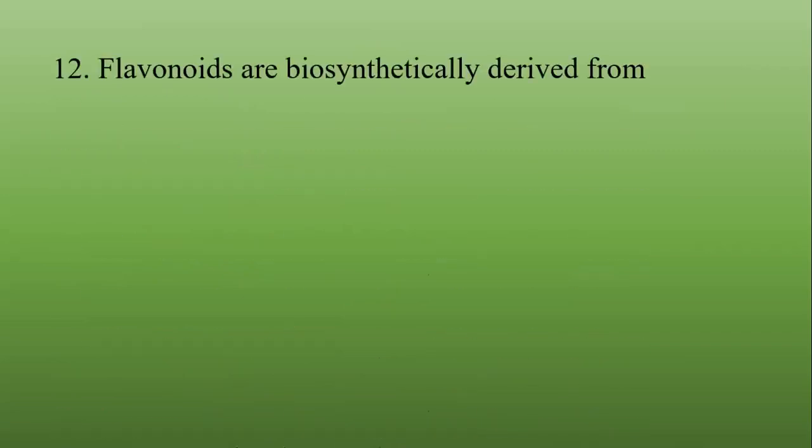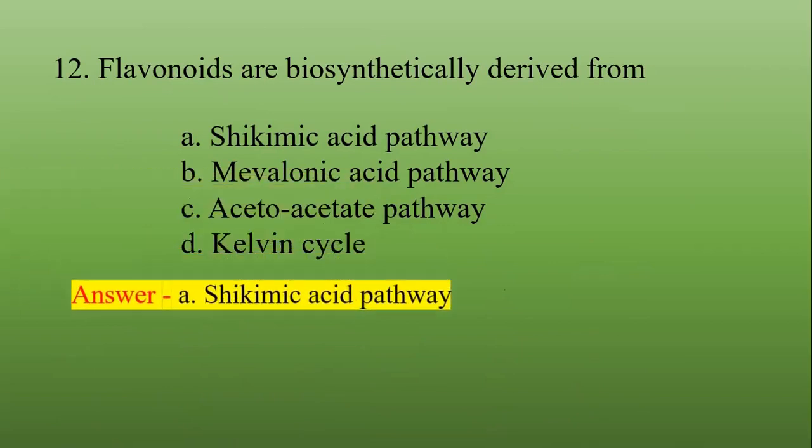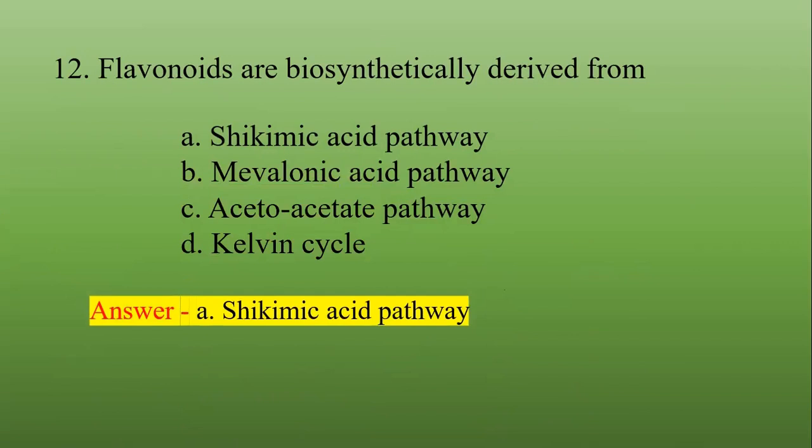Flavonoids are biosynthetically derived from what? Shikimic acid pathway, mevalonic acid pathway, acetoacetate pathway, Calvin cycle. The correct answer is the shikimic acid pathway, which is involved in the biosynthesis of flavonoids.